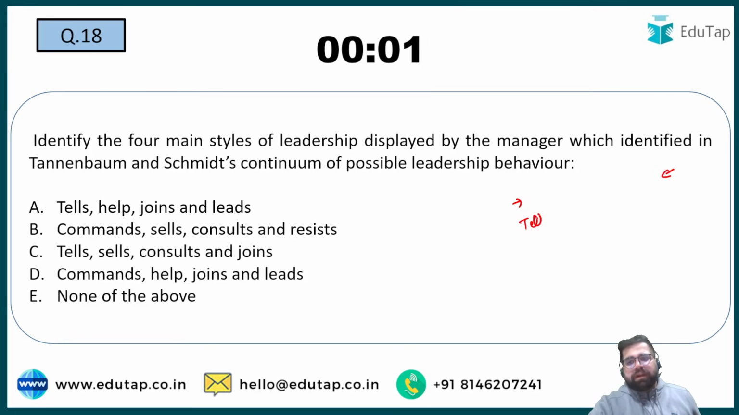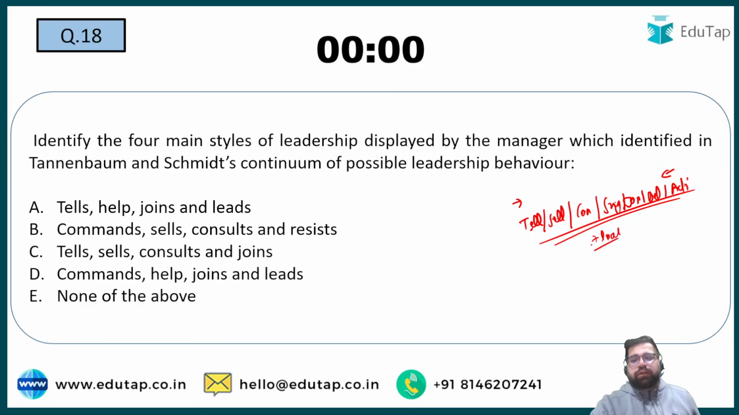So first you become a telling manager, then you become a selling manager, then you become consultative, or you consult, suggest and join. Then you become delegative, and then you become abdicate. Right? So these are the 1, 2, 3, 4, 5, 6, 7 leadership styles which a person follows as per the Tannenbaum and Schmidt leadership continuum.